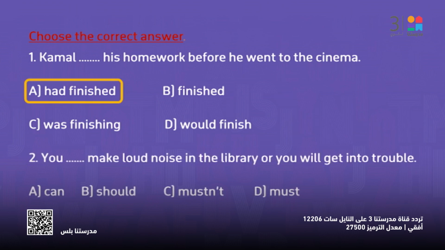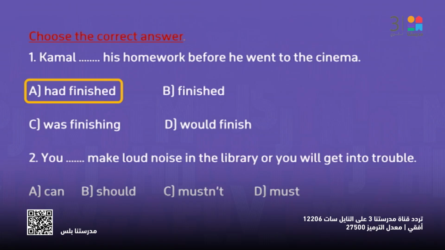You make loud noise in the library or you will get into trouble. Here we have the modal verbs mustn't and shouldn't, must and should. So you loud noise in the library. Is this advice or a rule? If it's a rule, we use must, of course. So what's the answer here? Of course, it has to be must or mustn't. You must make loud noise or you mustn't make loud noise.